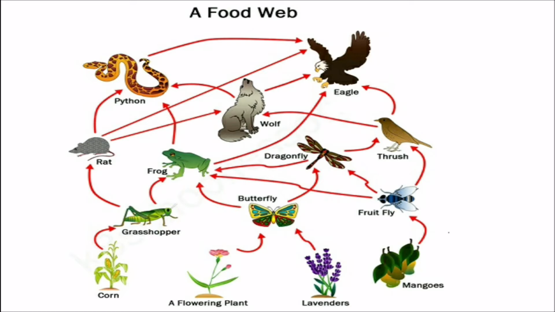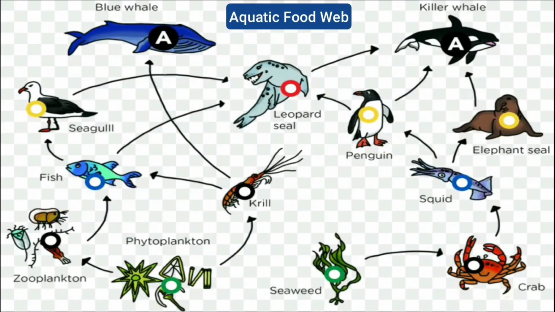or by an eagle. And in another food chain we see that rat may be eaten by a wolf and wolf may be eaten by an eagle. So here we see interconnected food chains which make a food web. It shows that animals eat more than one kind of animals and so they become a part of more than one food chain.